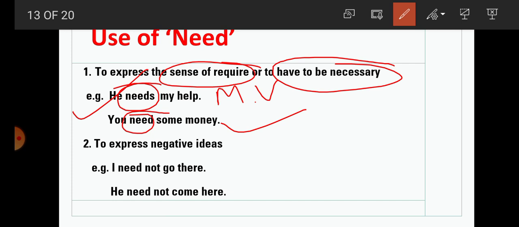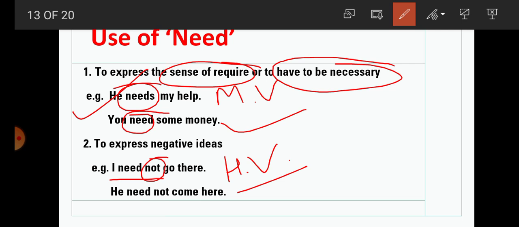Now to express negative ideas, we use need as a helping verb, as a marginal auxiliary verb. I need not go there. We know, students, that not is used with helping verbs, or modals, or marginal auxiliaries.